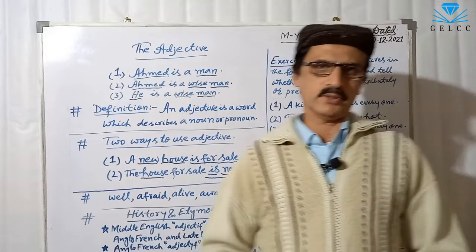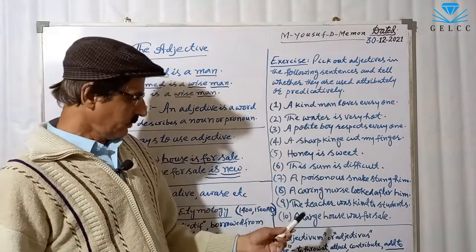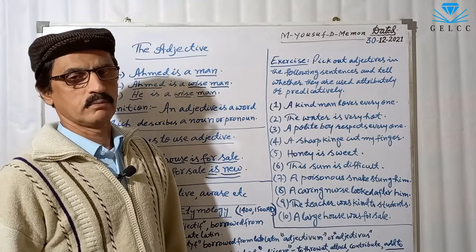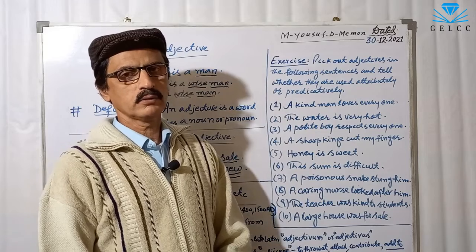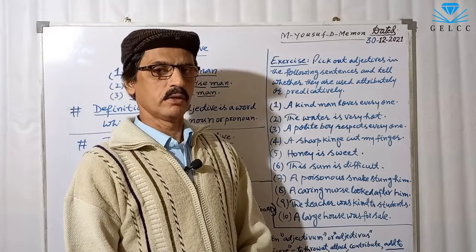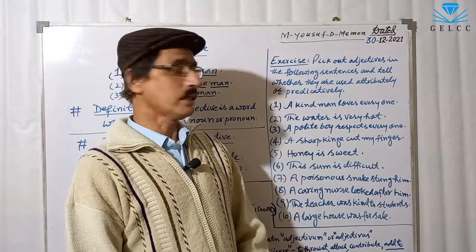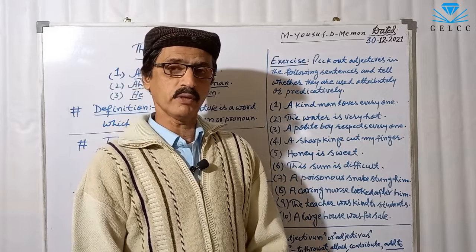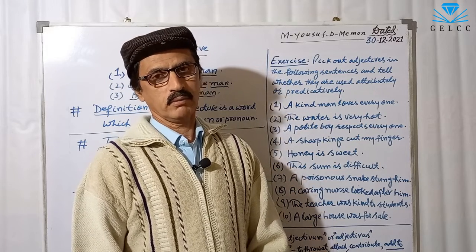Now I give you the exercise. There are 10 sentences. First of all, you have to find out the adjectives and then tell the usage, whether it is used attributively or predicatively.